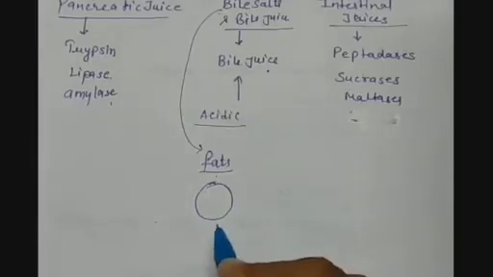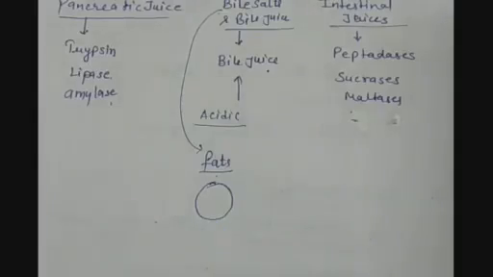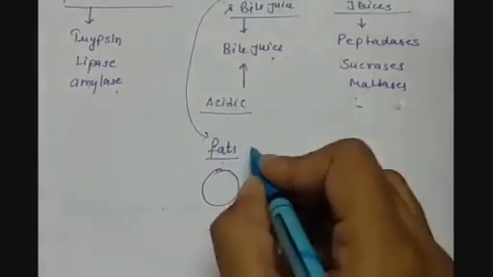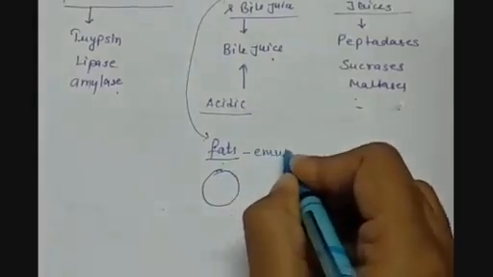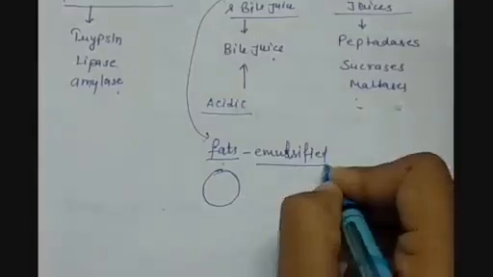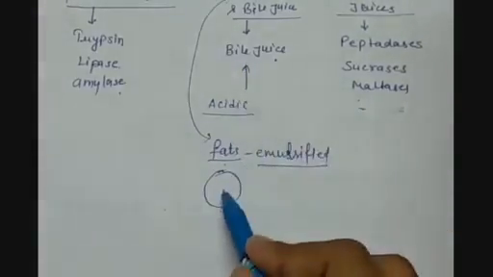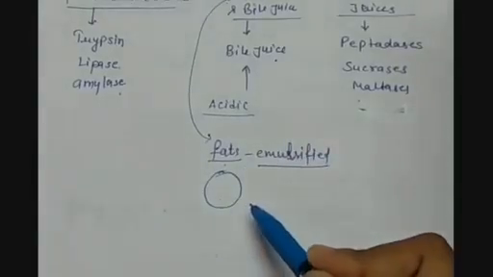So this is a kind of emulsification process of the fats. So fats are being emulsified. Now what do you mean by emulsified? It means that with the help of bile juices we can make them into smaller droplets.